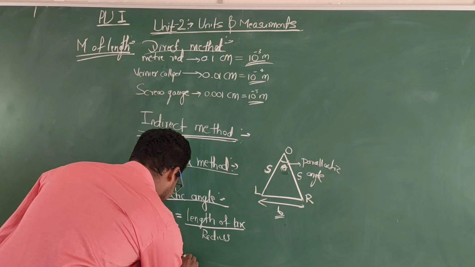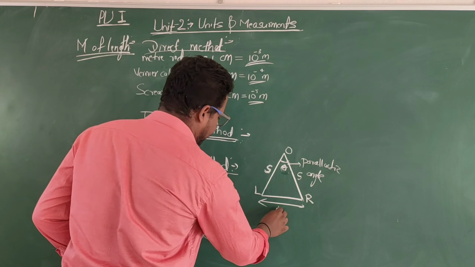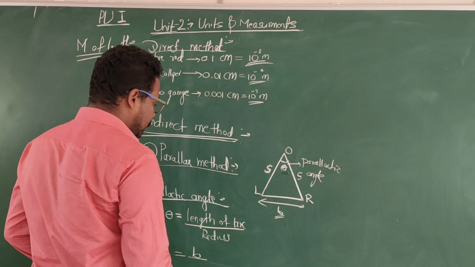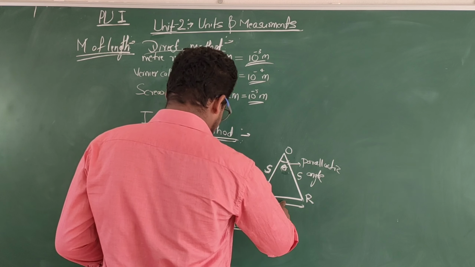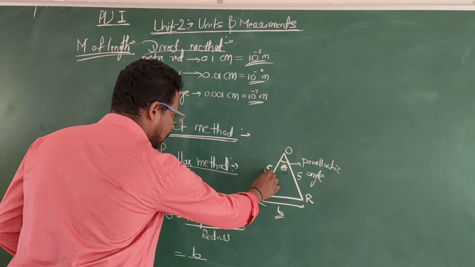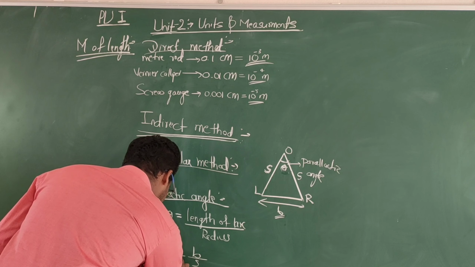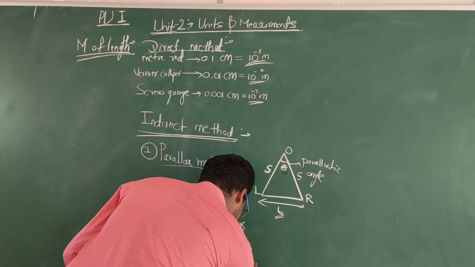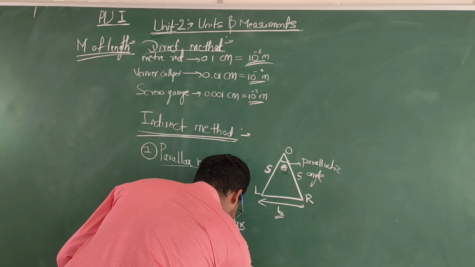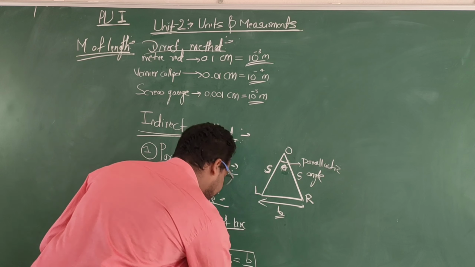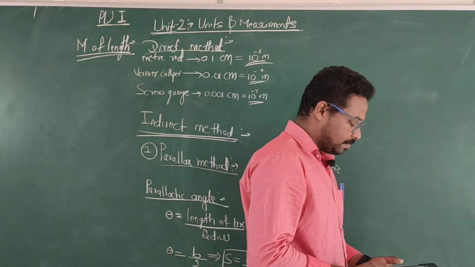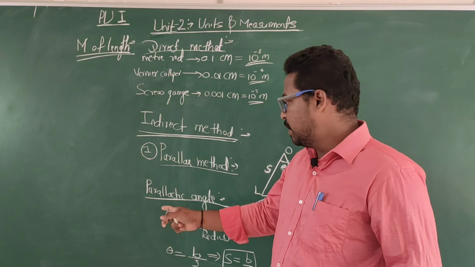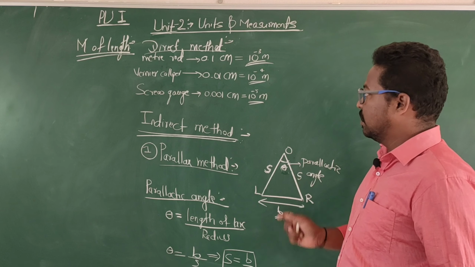The length of the arc is b, and the radius is s, the distance we want to find. So s equals b by theta. This is the parallax method to find the distance of stars.